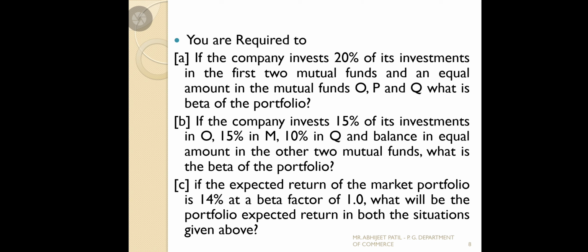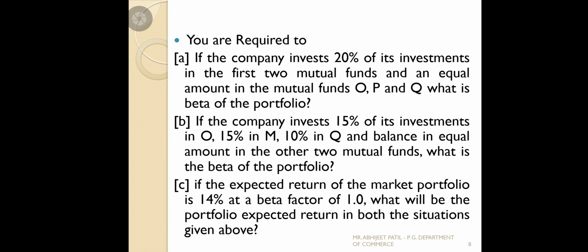Distribution of your investment amount. Second, if the company invests 15% of its investment in O, now the distribution is different. They want to go for 15 in O, 15 in M, 10 in Q, and balance in equal amount in other two mutual funds. Here they distribute it, not the same things. Okay, 15 in O, 15 in M, 10 in Q.